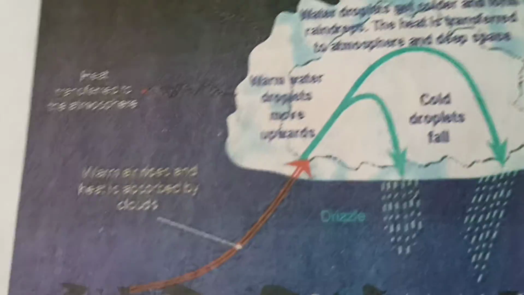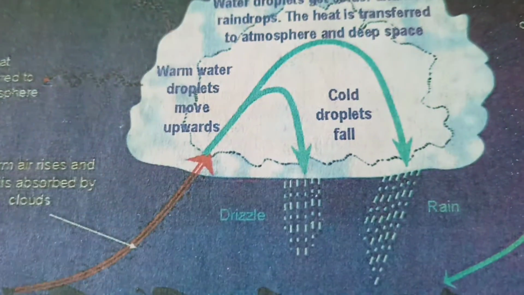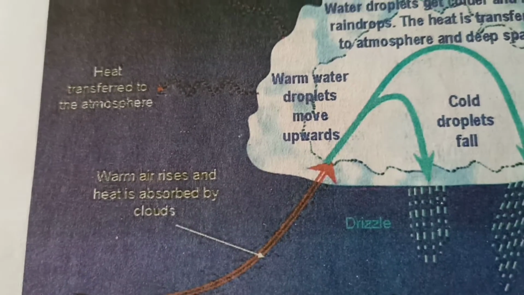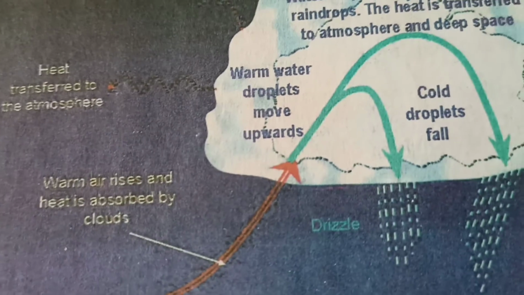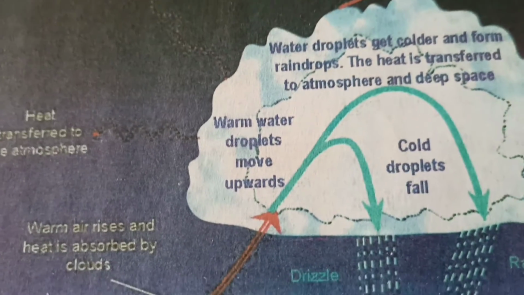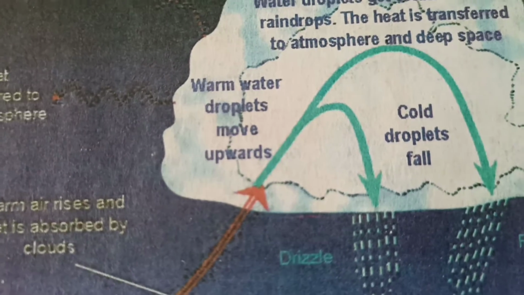The heat is transferred to the atmosphere and deep space, and it may come as drizzle or it may come as rain. The one thing to remember is that it usually comes in the form of short, heavy showers just after the hottest part of the day.